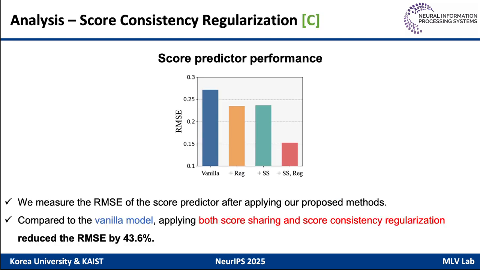Lastly, we analyze the effect of score consistency regularization. We measure the RMSE of the score predictor after applying our proposed method. Compared to the vanilla model, which is trained only by MSE loss, applying our method reduced the RMSE by 43.6%.